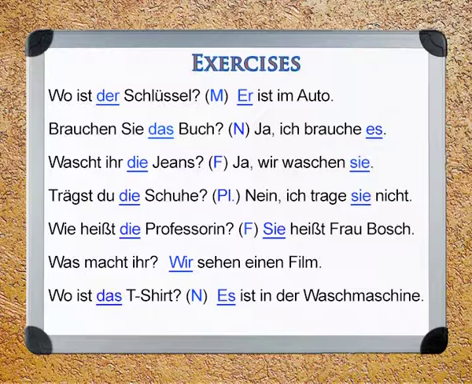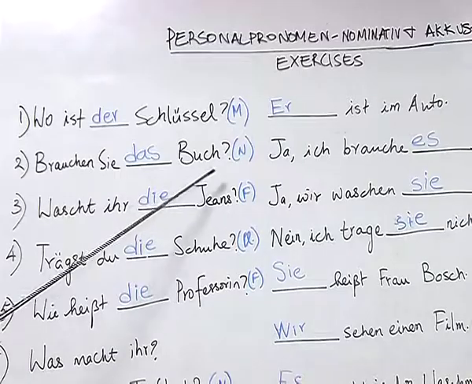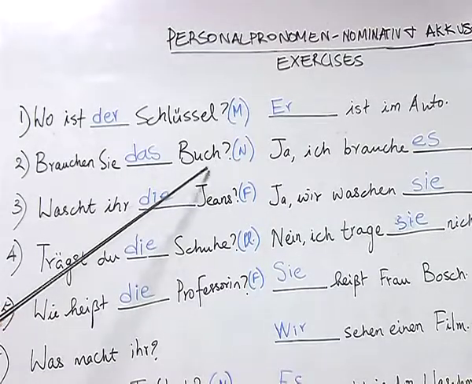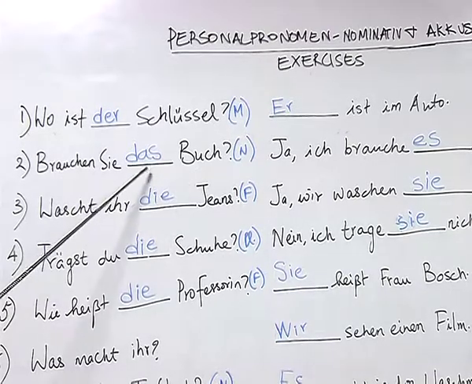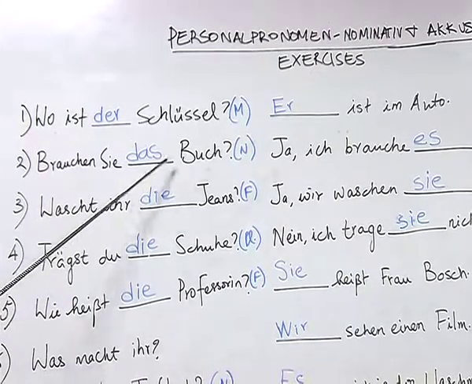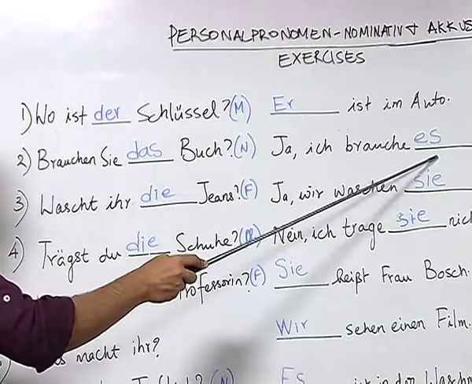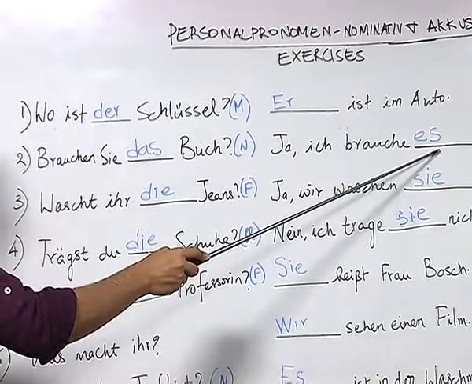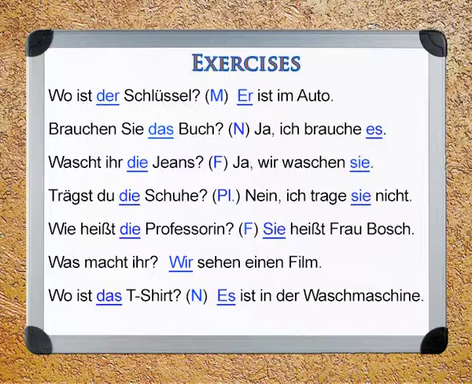Now, let us look at sentence number 2. Brauchen Sie das Buch? Ja, ich brauche es. Here also the student correctly identified with letter N that the noun Buch carries the article das, and it gets converted into es as pronoun form in accusative. Wascht ihr die Jeans? Ja, wir waschen sie.